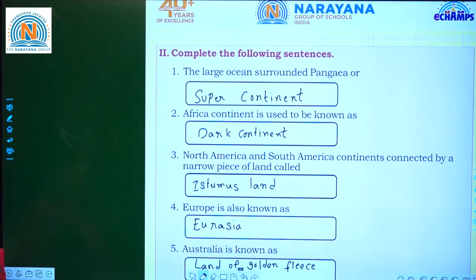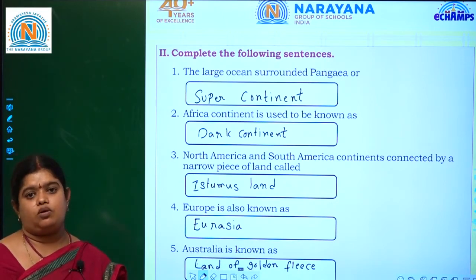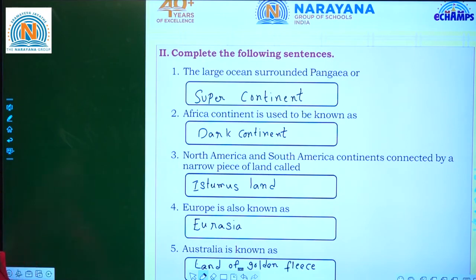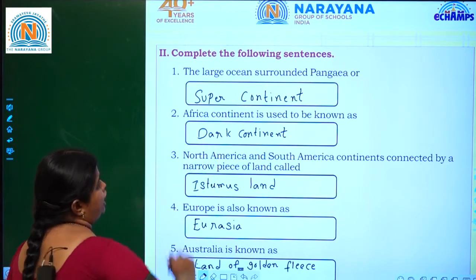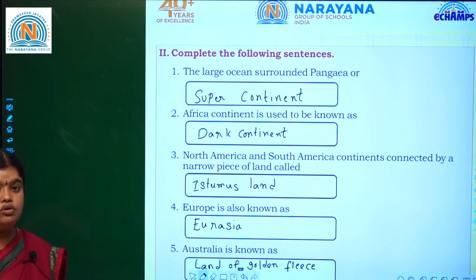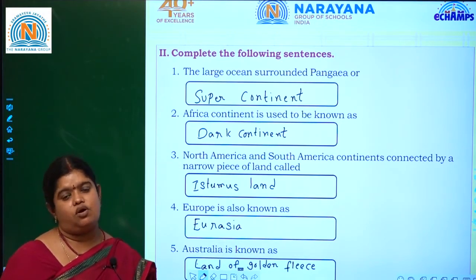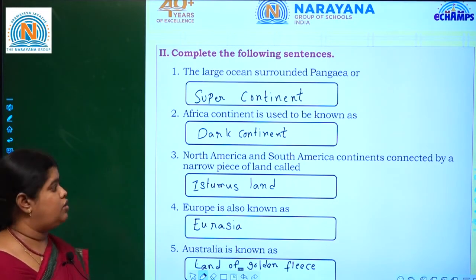Once again, I will repeat that. The large ocean surrounded by Pangaea is a supercontinent. What is the other name for Pangaea? Supercontinent. Next, the Africa continent used to be known as dark continent. Earlier there was the Sahara desert. Most of the place is covered with Sahara desert. That's why it is called dark continent.